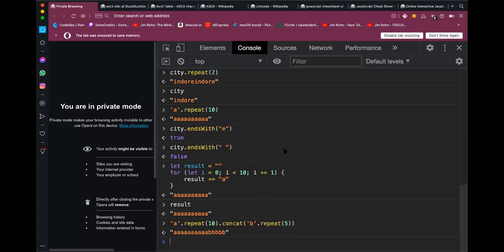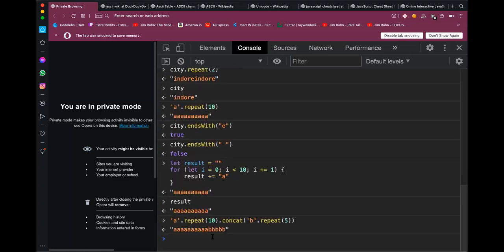You may be thinking, why am I writing all this? Where is this useful, this repeat stuff? Guys, have you ever done pattern problems asked in many of the programming interviews? Many programming interviews will ask you these pattern problems, okay, print star and space and all this weird business. And all those problems are very easy to do if you know simple helper methods like repeat and concat. You can create the entire string and then just print it. Just concat, concat, concat, whatever is required.